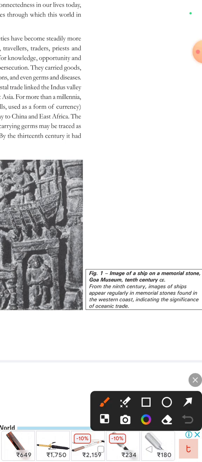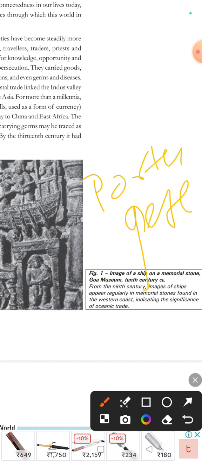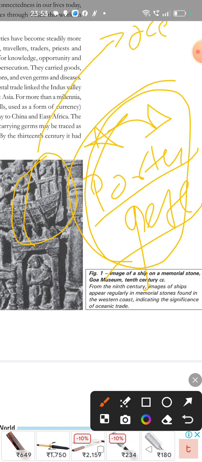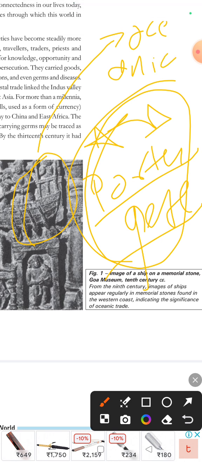We know that Goa was basically the hub for the Portuguese and the French, more, if I would say, for the Portuguese. The influence of the Portuguese in Goa is actually very vast, which has shaped its culture and traditions. We can see that the travelers are shown here. There are various memorial stones found on the western coast indicating the significance of oceanic trade. We know Vasco da Gama, we know many such explorers, right? We have studied them in previous classes. They all signify the oceanic trades.